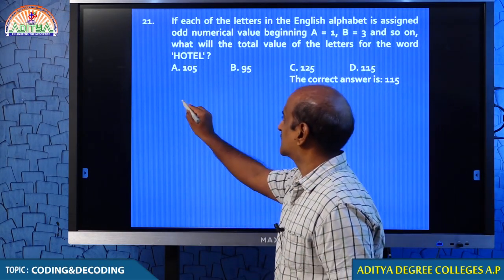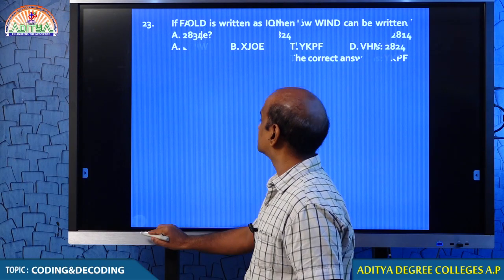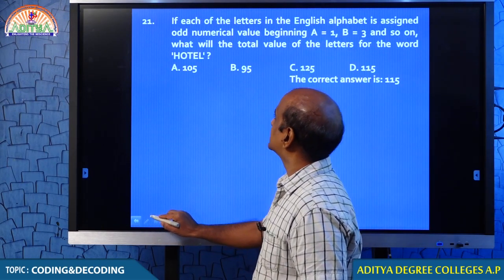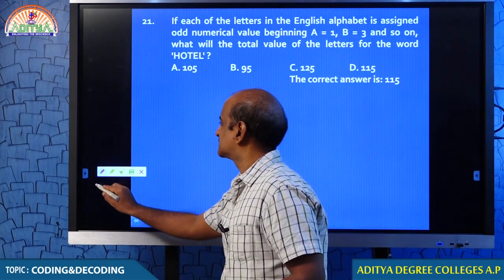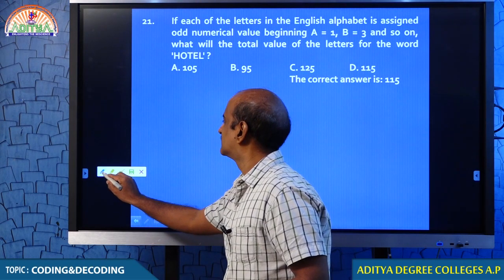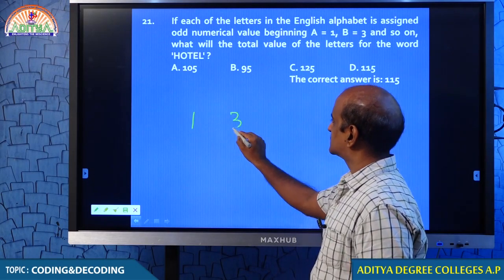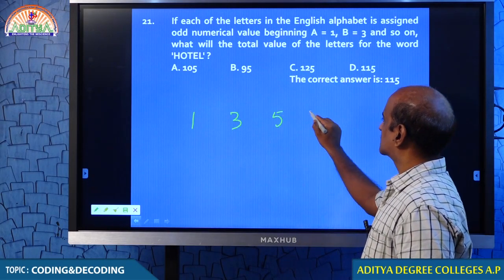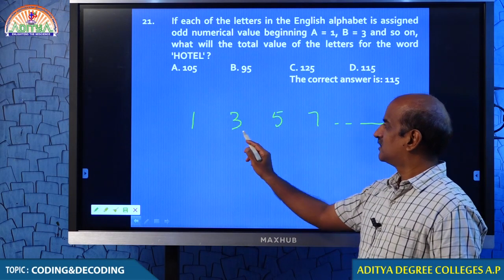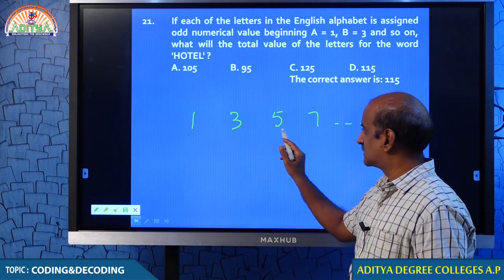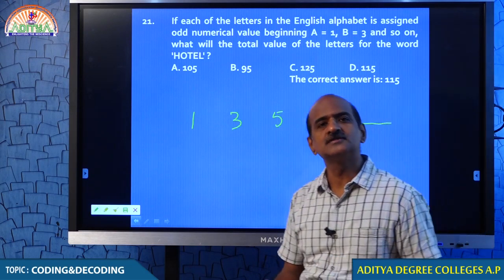Tell me. The first odd number is 1. Just look at that. What is the second odd number, my dear students? Tell me. The first odd number is 1. Second odd number is 3. Third odd number is 5. Fourth odd number is 7. Something like that. Second odd number, 2 into 2 minus 1. Third odd number, 3 into 2 minus 1. Fourth odd number, 4 into 2 minus 1. You need to justify.